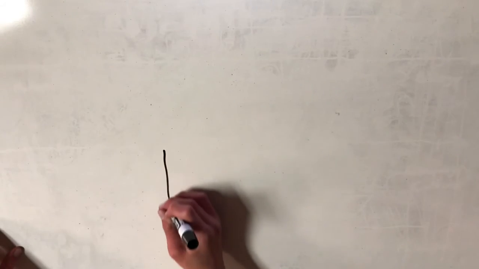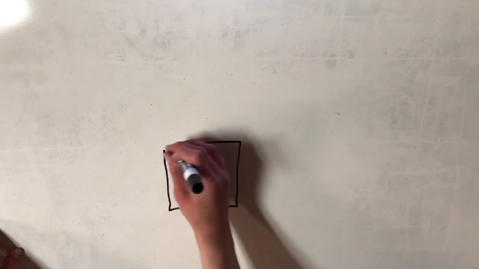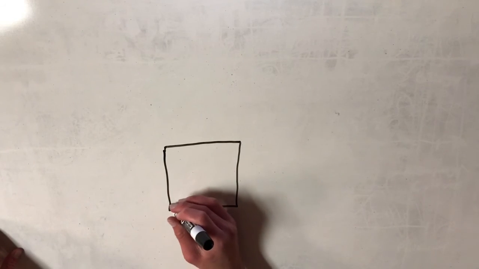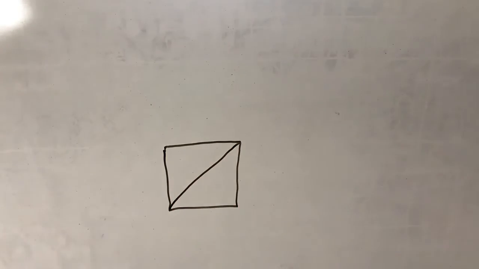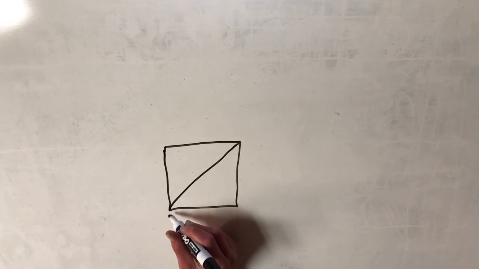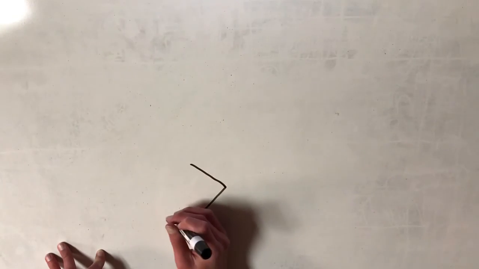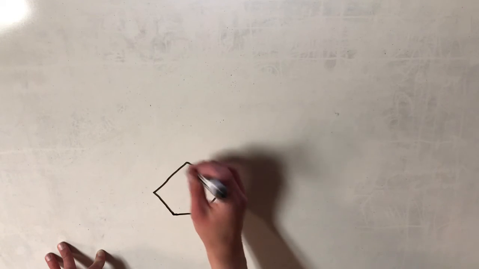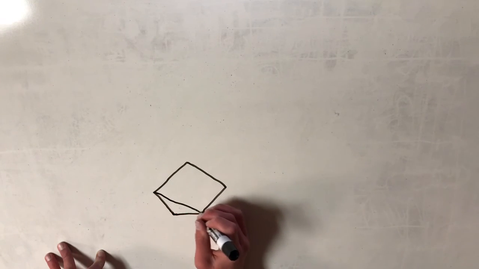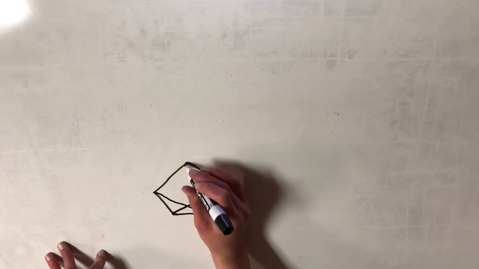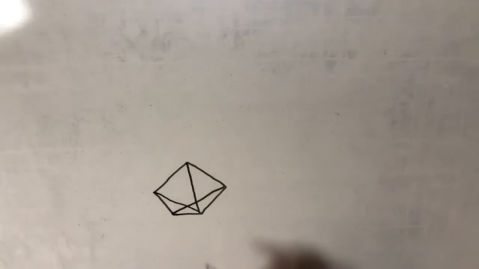The last thing I'm going to talk about is diagonals. If I have a square here, a diagonal is really just anything that connects two angles in a shape. So that would be a diagonal in a square. In a pentagon, this is going to be a really bad pentagon, this would be a diagonal, or this would be a diagonal, or this would be a diagonal. It's just anything that connects two angles in a polygon, or in a polyhedron too. It can work there too.